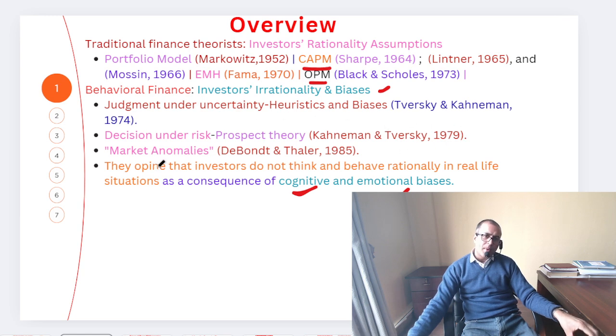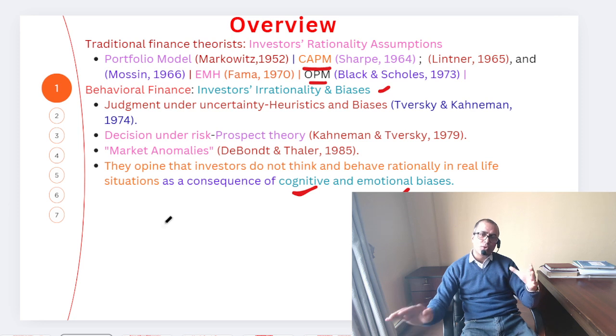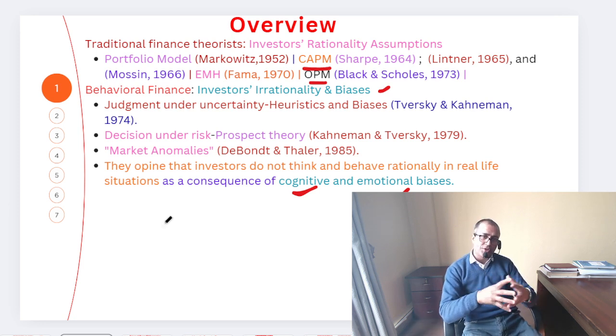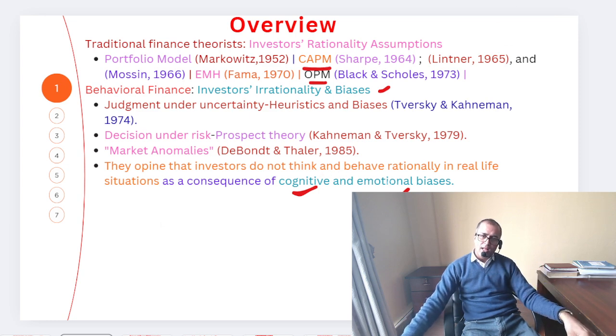Now, because of market anomalies, friends, EMH could not explain the market anomalies. That is the basic finding of De Bondt and Thaler in 1985. Simply, we can say that they opine that investors do not think and behave rationally in real-life situations as a consequence of cognitive and emotional biases.